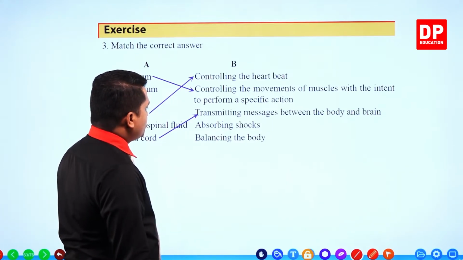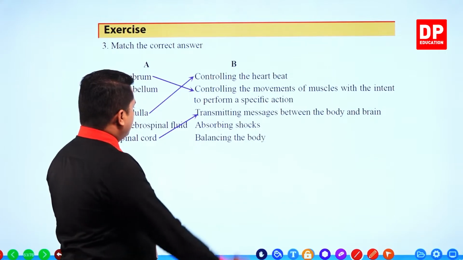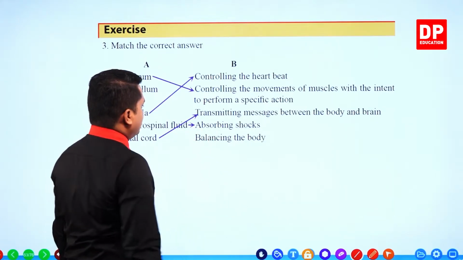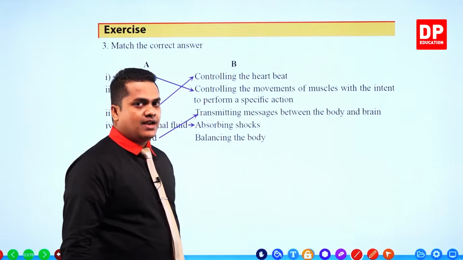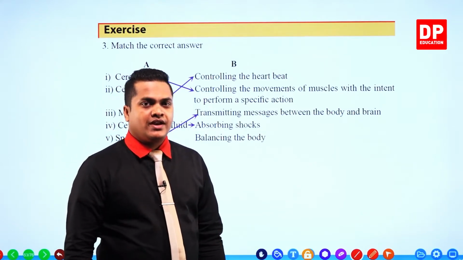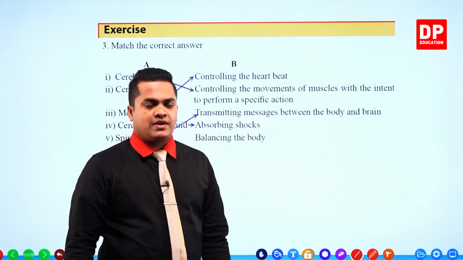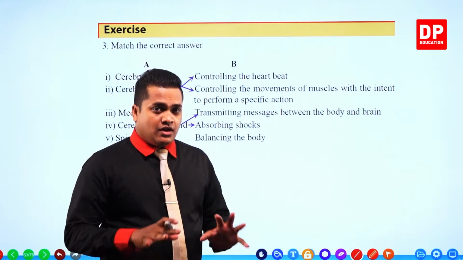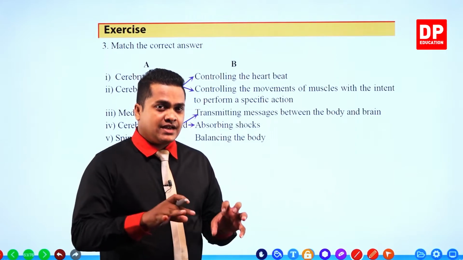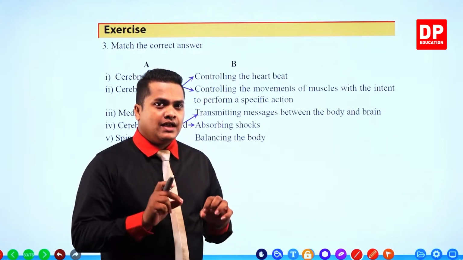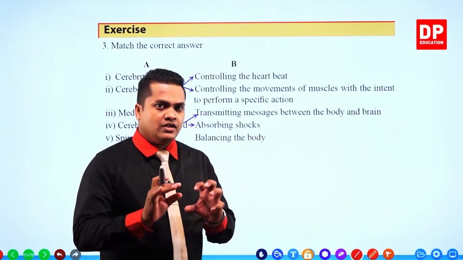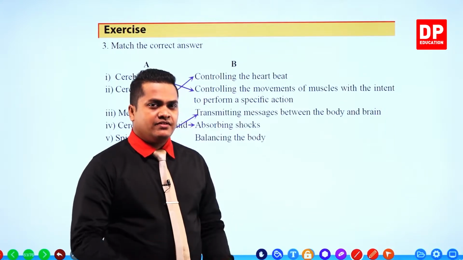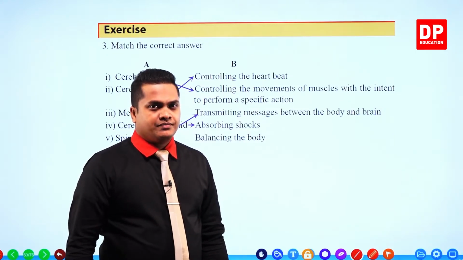Absorbing shocks, it's really easy. Shocks are absorbed by the cerebrospinal fluid. That's a function of the cerebrospinal fluid contained within the brain, inside the meningeal tissues, and also within the spinal cord, right?